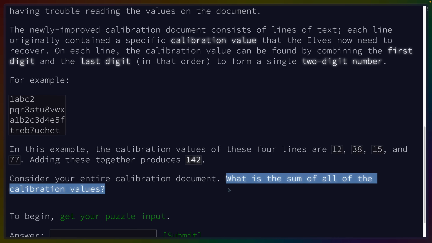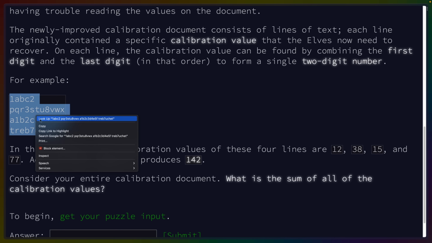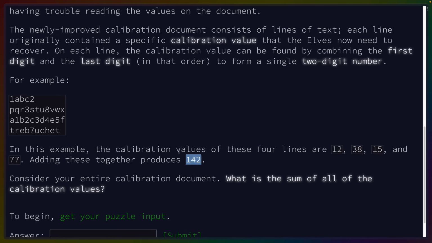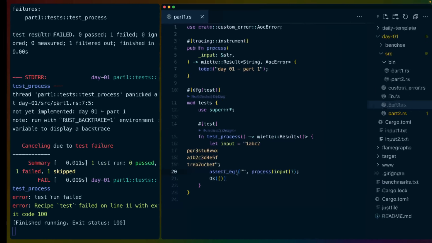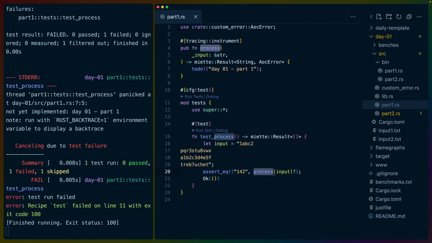What is the sum of all of the calibration values? So here's the question that we need to answer. Here's the test input that we're going to use in our test. And here's the result that we're going to need to produce. So here I'll start in part one by setting up our input here inside of test process. And if I remember correctly, this was 142. So given this input, when we run our process function on that input, we expect 142 to equal that output.